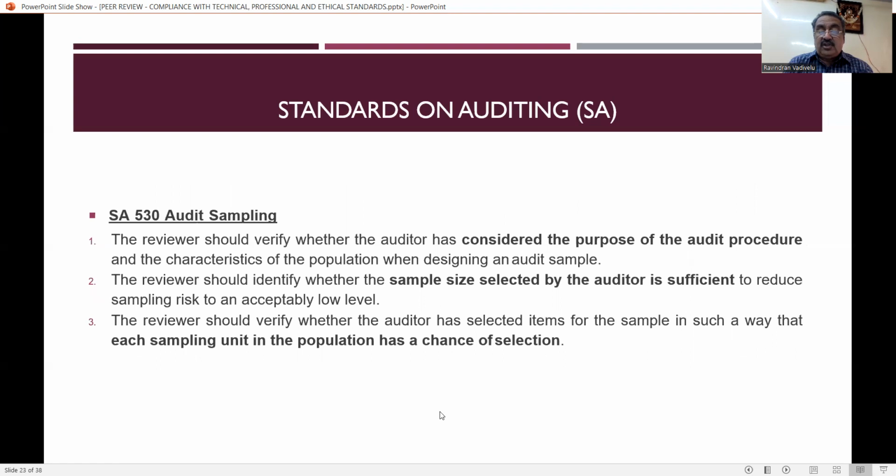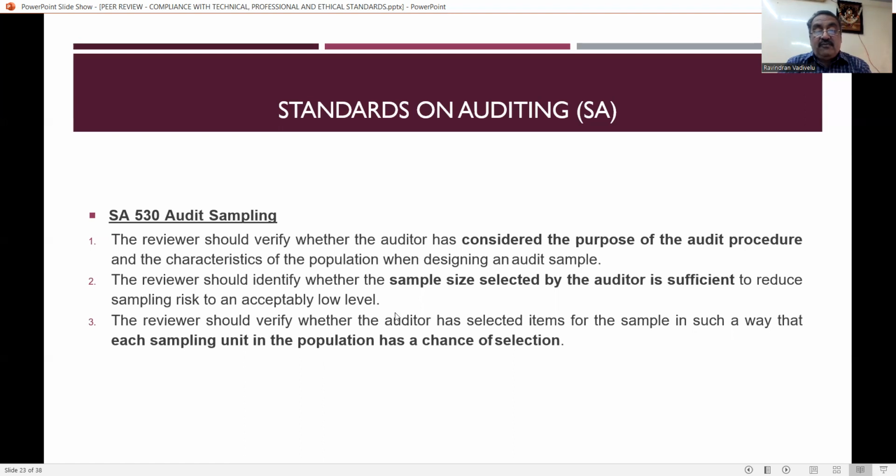SA 530, that is audit sampling. The audit reviewer should verify whether the auditor has considered the purpose of the audit procedure and the characteristics of the population while designing the audit sample. So one thing is the audit sample has to be selected, and whether the auditor has considered the purpose for which they are doing the audit, everything has to be considered by the auditor, and whether the same has been considered by the auditor, this has to be reviewed and verified by the reviewer.